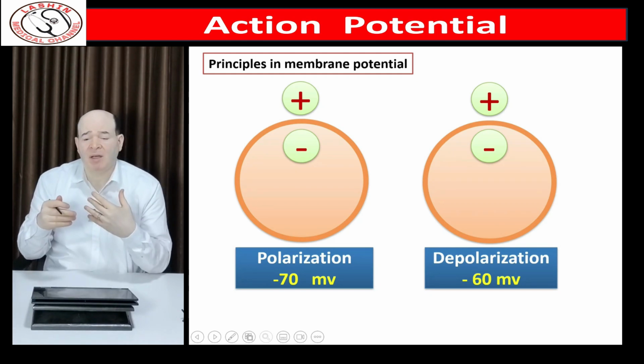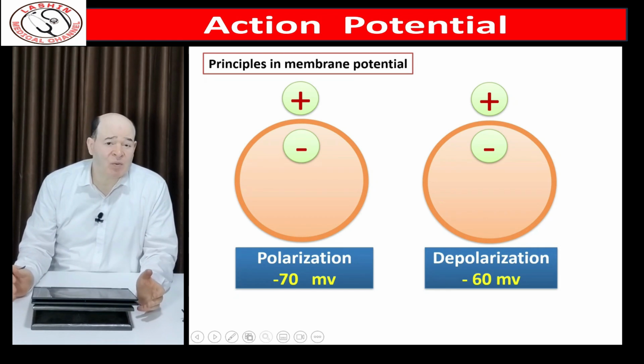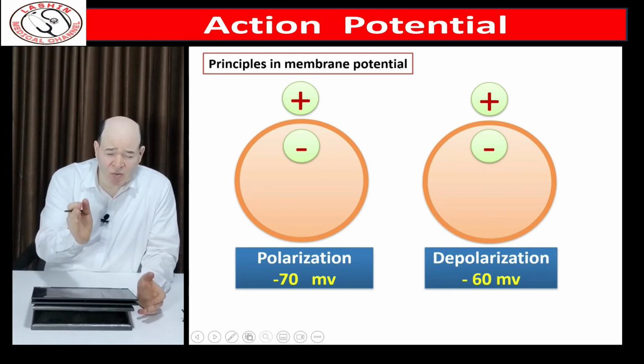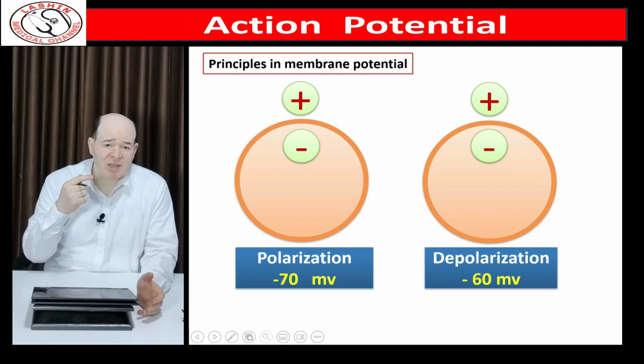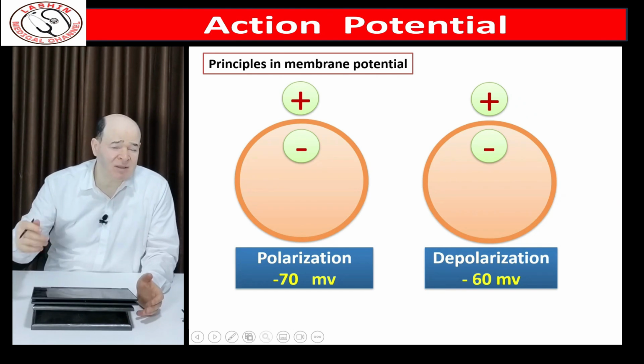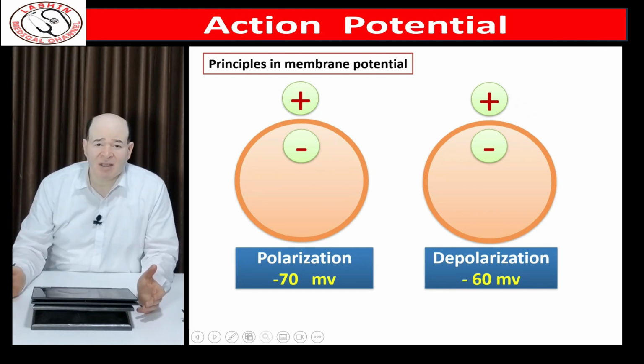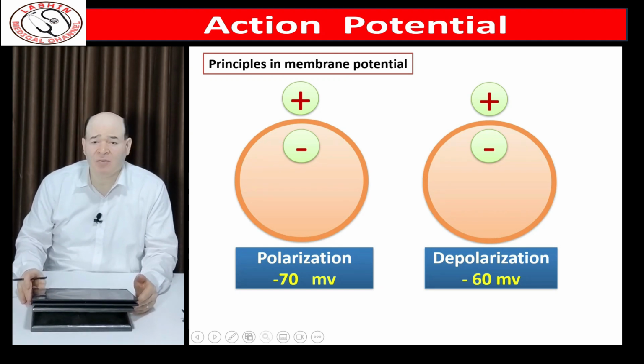Action potentials are signals that are transmitted from one part to another part, by which we see, we hear, we move, we smell, taste, digestion, respiration. Every activity in our life is done through nerve impulses. So what is the base of nerve impulse?